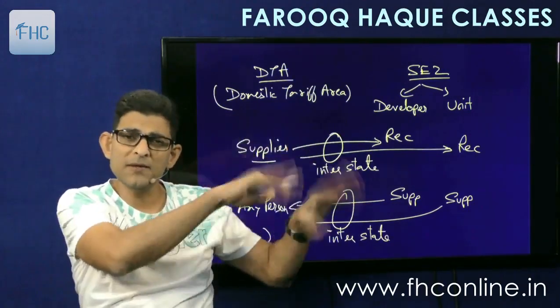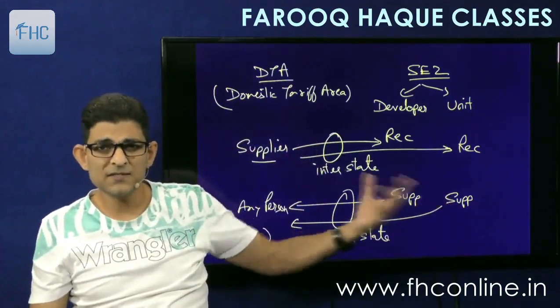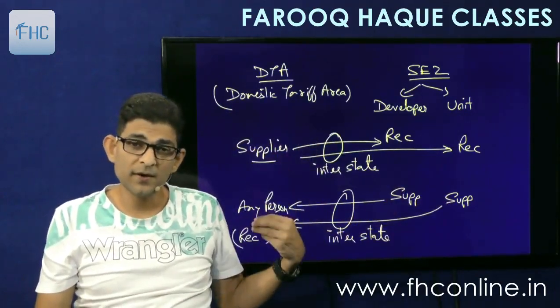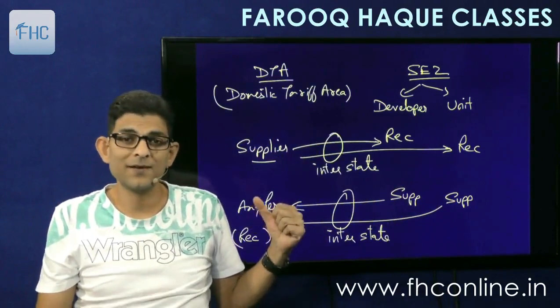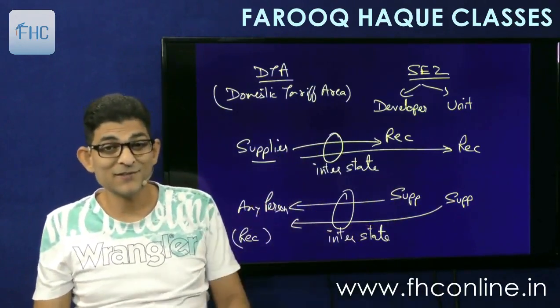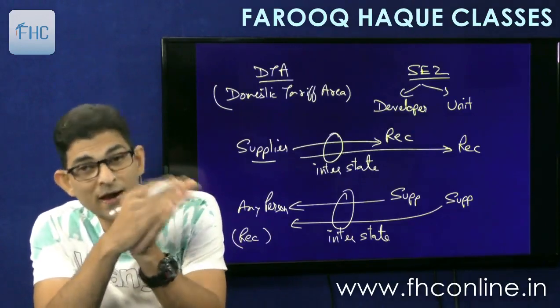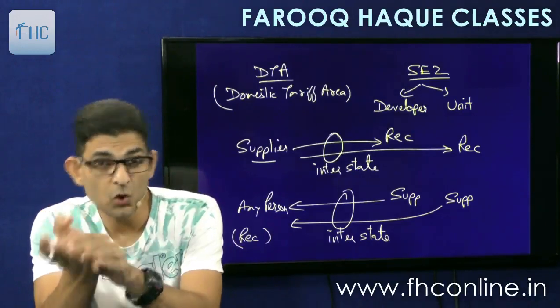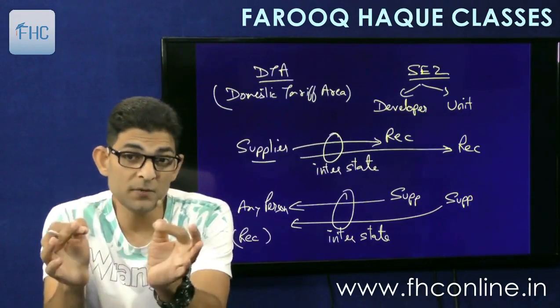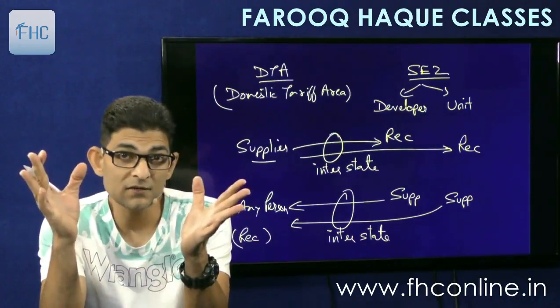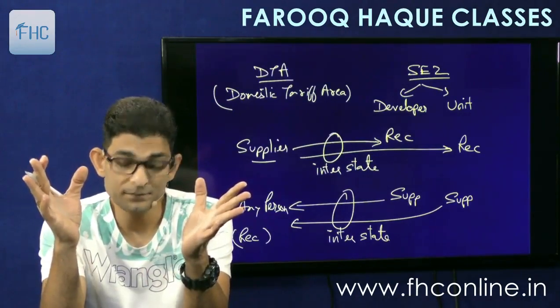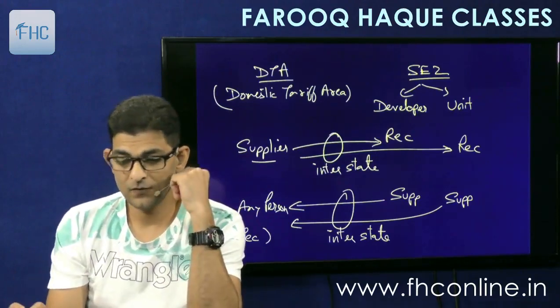Even though it may be in Mumbai, with the supplier in Mumbai SEZ and the recipient also a Kirana shop in Mumbai itself, still this will be considered as interstate. So any transaction between DTA and SEZ developer or unit, or vice versa, is deemed to be an interstate transaction. Okay. Good.